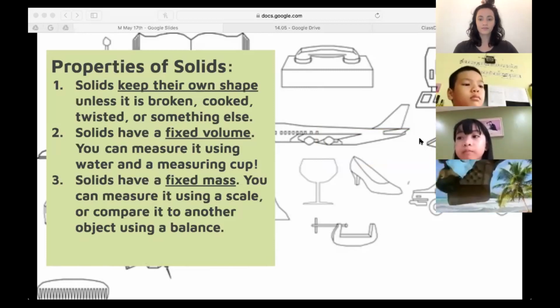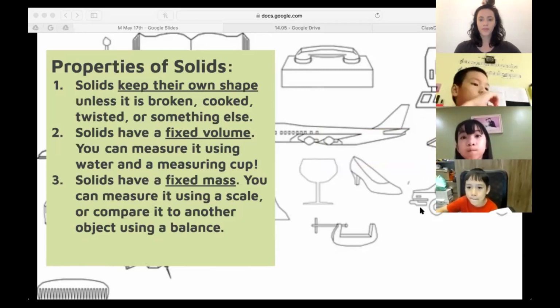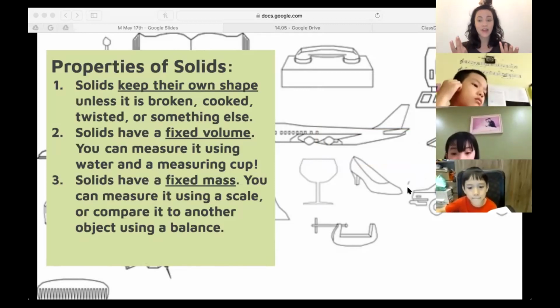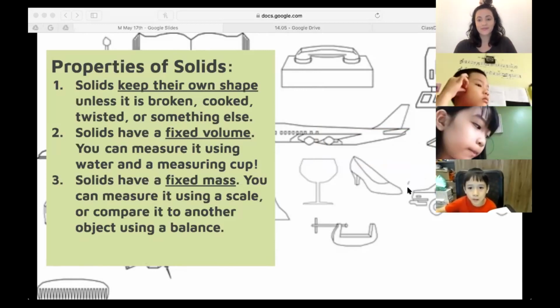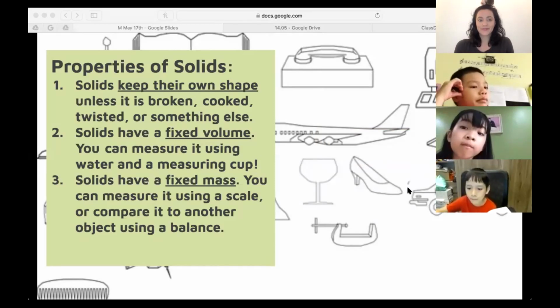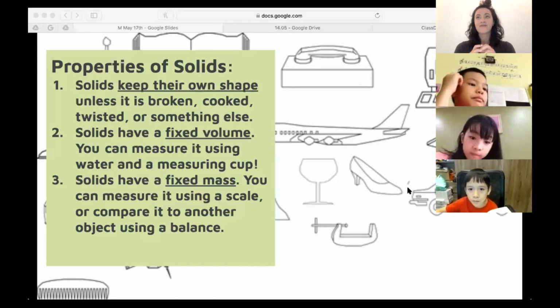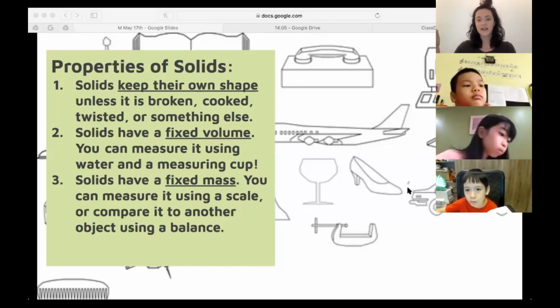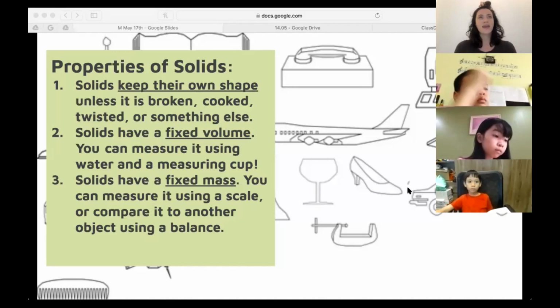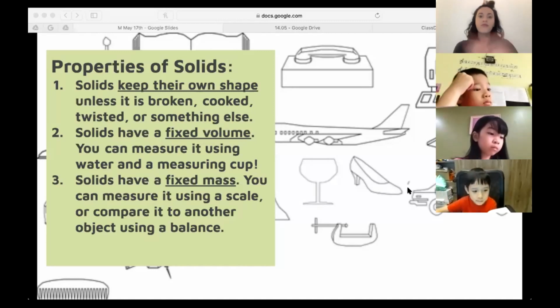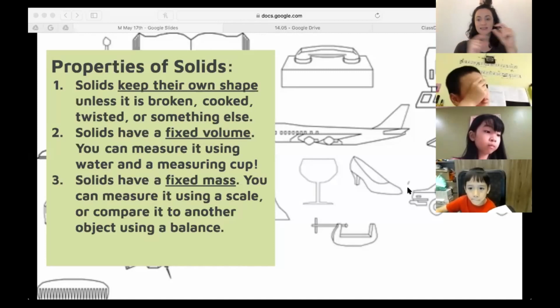That's the solid, fixed, like the ice when we melt it. Well, when we melt it, it becomes a liquid. And does a liquid have a fixed shape? No. But does the ice cube, does the solid have a fixed shape? Yes. And if the ice cube is in the freezer, or if the ice cube is in your cup before it melts, it still has the same volume too.